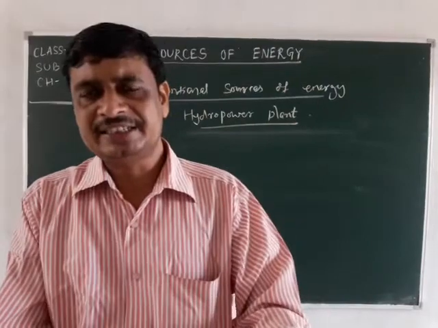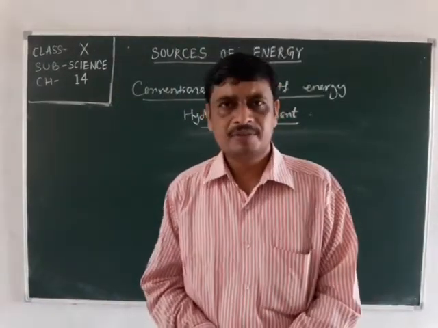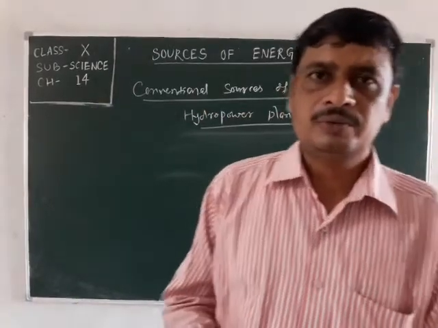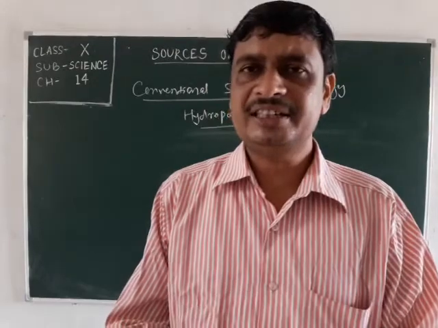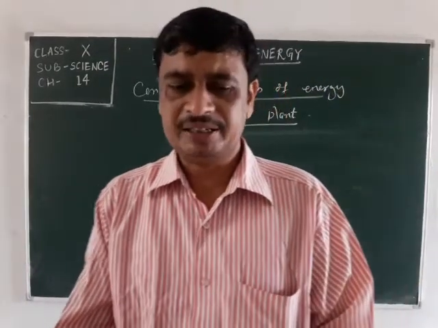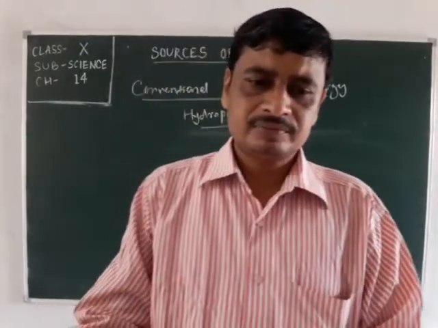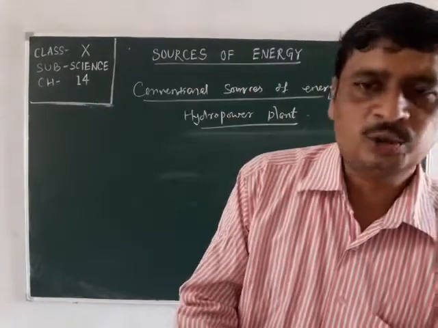Next, when the vegetation gets submerged, the plants will rot and produce methane gas, that is marsh gas, that can cause the greenhouse effect. That is the advantages and disadvantages of this hydroelectric plant.